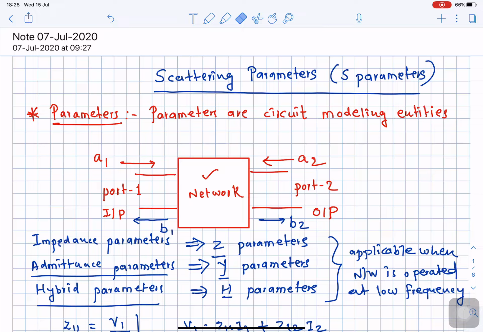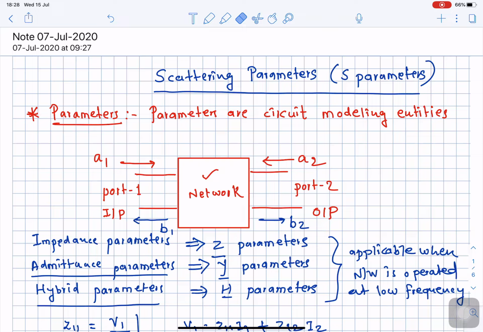Okay, and suppose I want to evaluate a Z parameter, for example Z11. How is it given? In order to evaluate Z11 from this equation, I need to set the value of I2 equal to 0. When I set I2 equal to 0, Z11 is simply given as the ratio of voltage at port number 1 divided by current at port number 1.